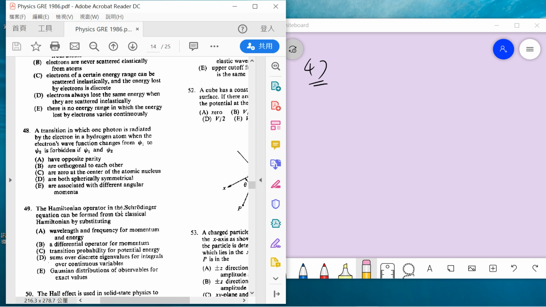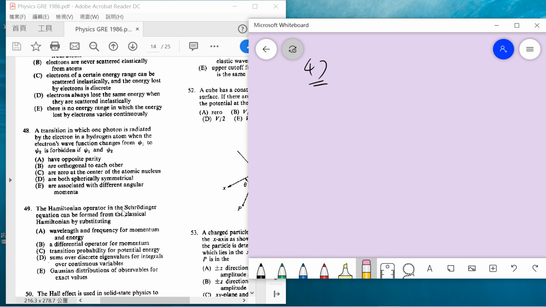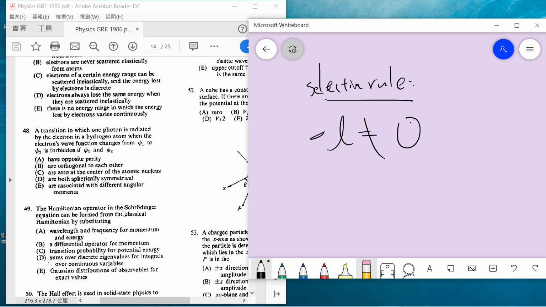Next: for the transition in which one photon is radiated by the electron in hydrogen, in which the electron wave function changes from phi 1 to phi 2, which is forbidden? Okay, so this is about the hydrogen selection rule. The selection rule tells you that delta L cannot be 0. You need to remember this because this problem is also famous in the subject GRE. So the answer is D. If they are both spherical, then they have the same L equals 0, which is forbidden. So the answer is D.